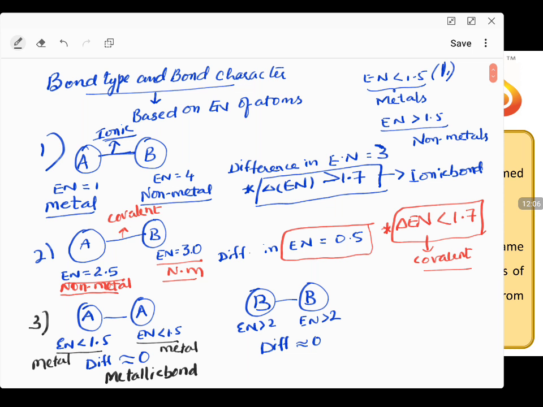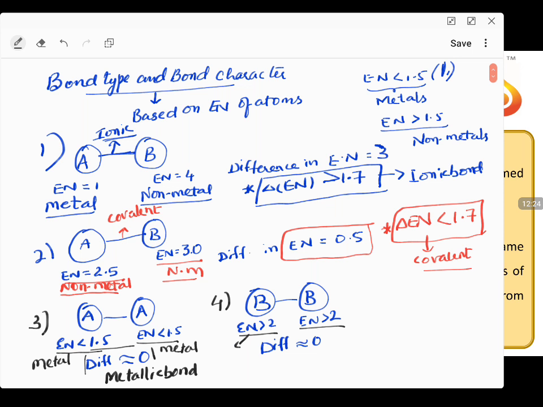Here the difference is approaching 0, nearly 0. If they are the same atoms, it is equal to 0 or even close to 0. Between any two metals, what is the bond that will exist? Metallic bond. Coming to example number 4, electronegativity greater than 2.